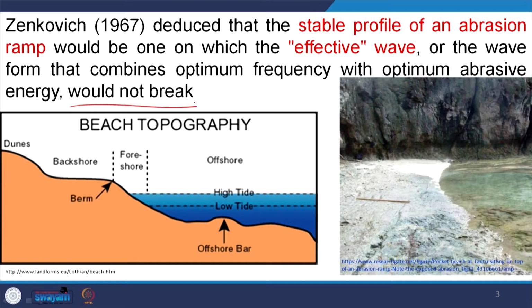In an equilibrium profile, the effective waves, those waves that affect the coast, are of a number; some waves dissipate within the marine system. After dissipating energy, some of this energy is transferred to the coast and expended along the coastal profile. So those effective waves would not break.